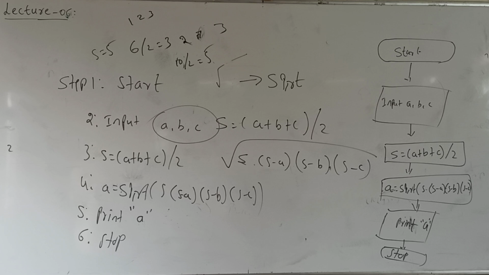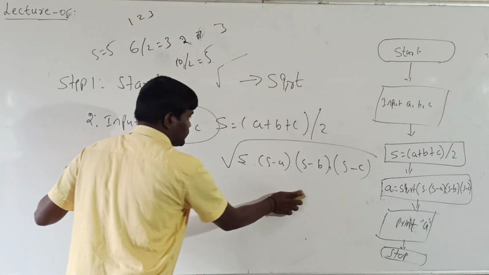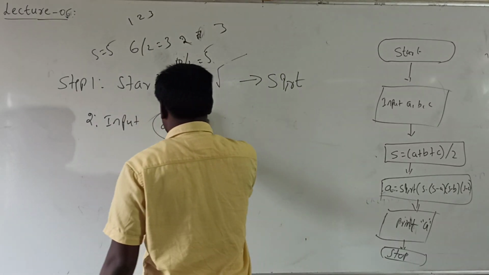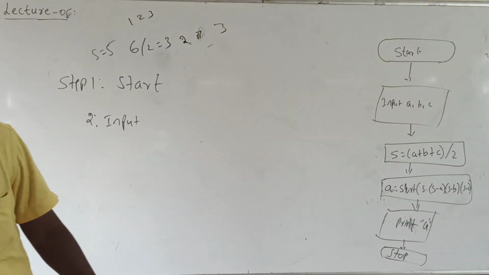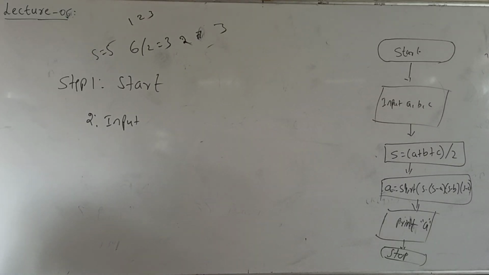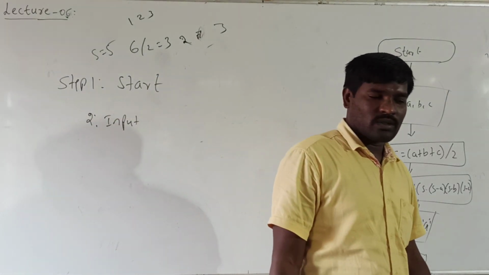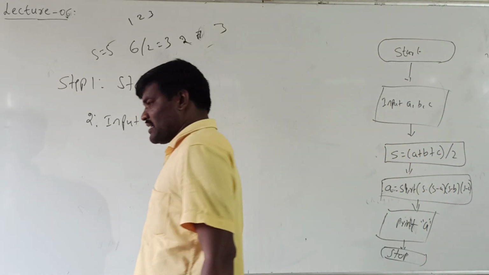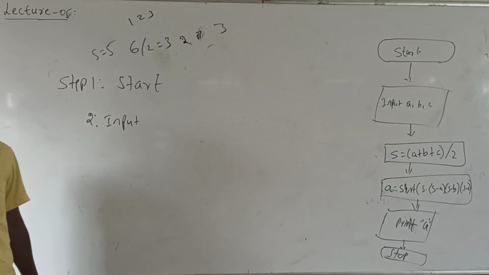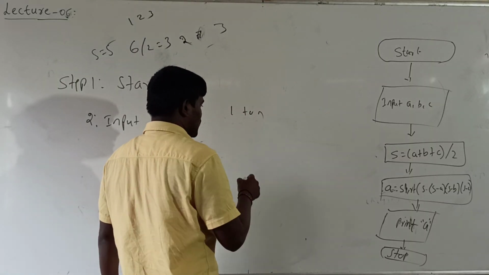So the next example, we have to solve some examples based on looping. We already studied the selection algorithms and flowchart, and sequence algorithms and flowchart, but we have not discussed the while looping examples. Looping means, for example, if you have to print the numbers from 1 to n, or